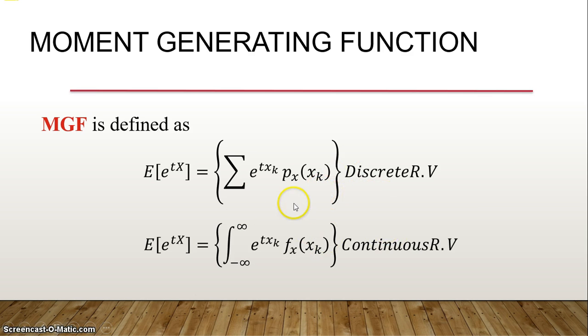If you expand e power tx, it is 1 plus tx plus t square x square by 2 factorial and so on. If you multiply with the density function and apply the expectation individually to each term, then we get all the moments in one shot.